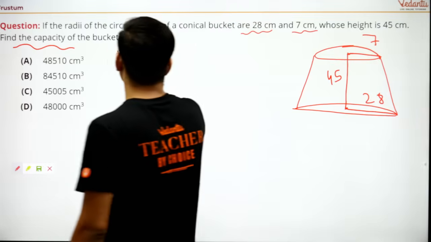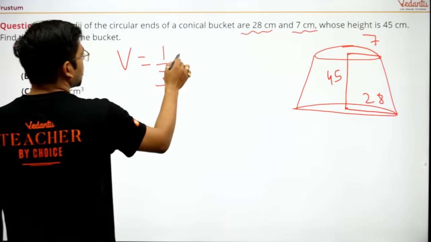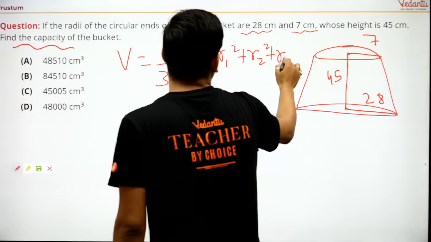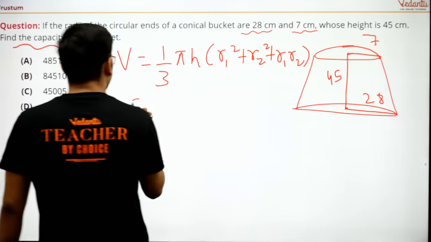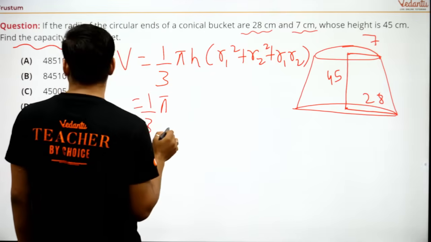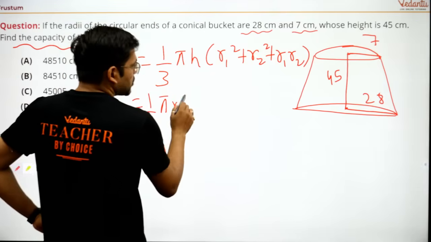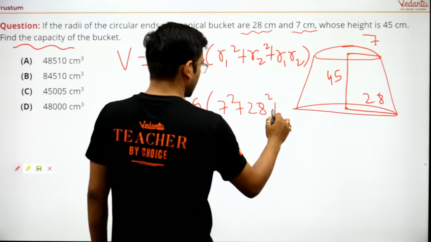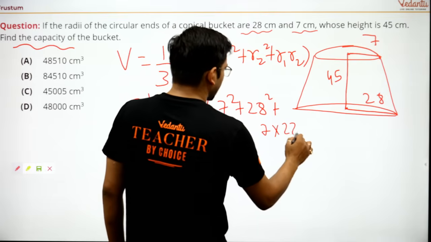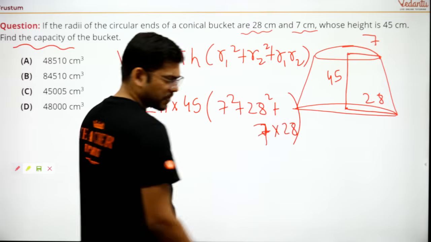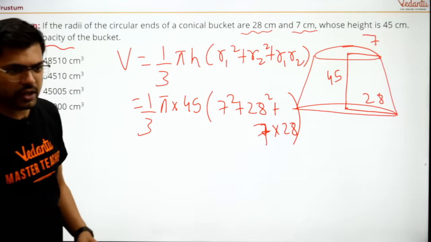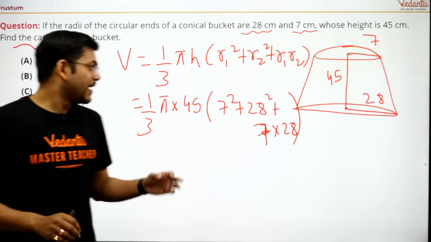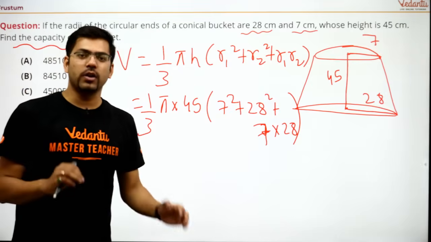So if volume is being asked, then it will be 1 by 3 pi h (r1 square plus r2 square plus r1 r2). Very easy. Is equal to 1 by 3 pi, and what would be the value of h? It would be 45 into (7 square plus 28 square plus 7 into 28). See, I won't get into the calculation. I guess Roshan is pretty good in this, so Roshan will tell the final answer. Come on Roshan, you are good in calculating, so I am giving this work to you.